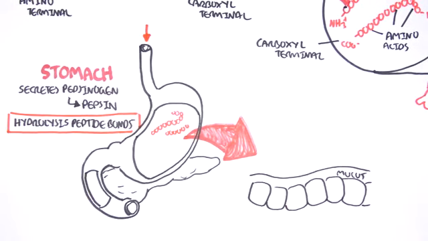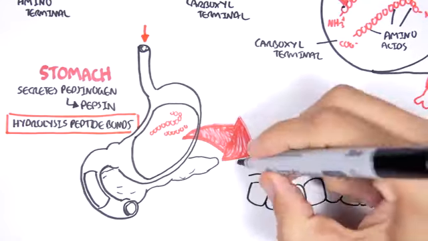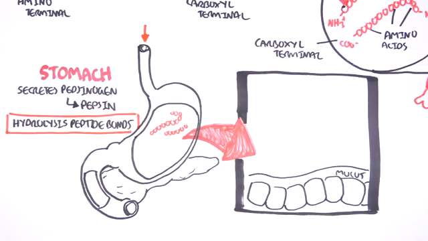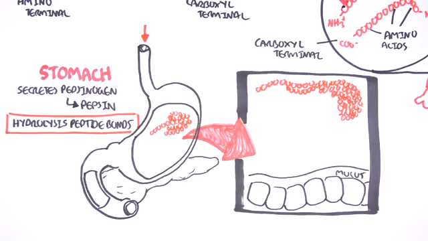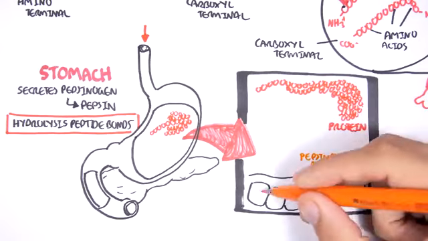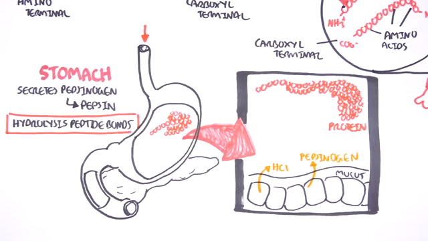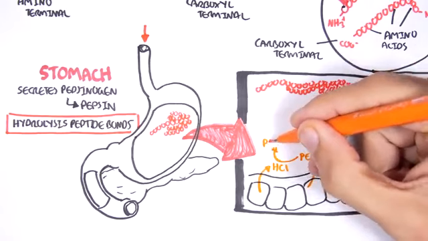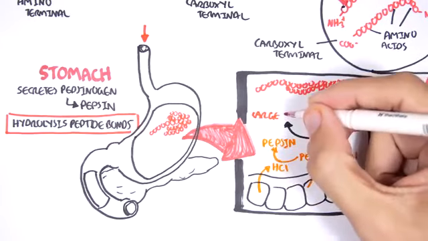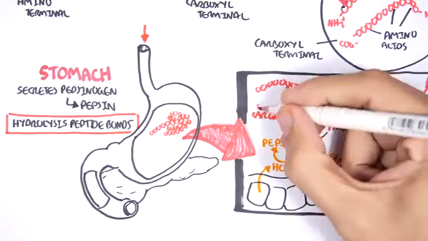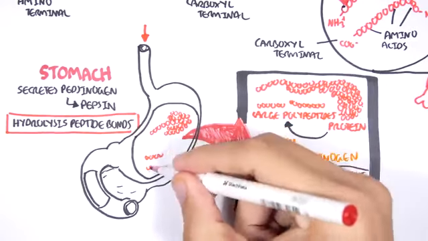Well, if here's your stomach cells, we have mucus on top of these cells. And here is the protein in the lumen. The stomach cells will begin secreting pepsinogen in the presence of food. At the same time, hydrochloric acid will be secreted to assist in breaking down the food. It's actually the hydrochloric acid that triggers the conversion of pepsinogen to pepsin. And so now pepsin is able to hydrolyze the peptide bonds, breaking down the protein to large polypeptides.